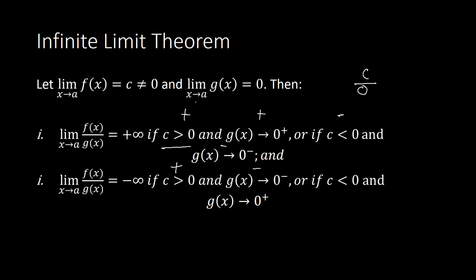Then you will have a negative infinity. Or if c is less than 0, negative, and the result for g of x is from the right side of 0, or positive, then we will get a negative infinity for the limit.